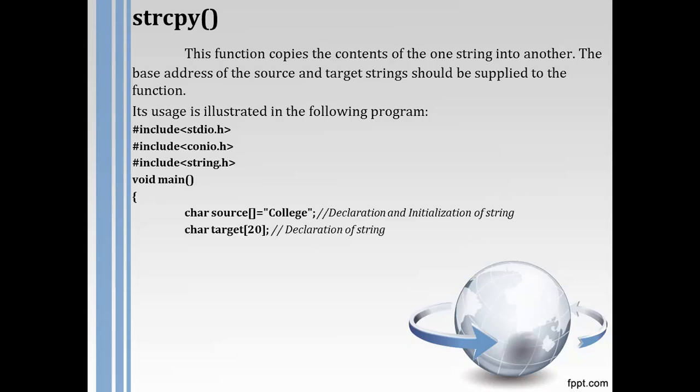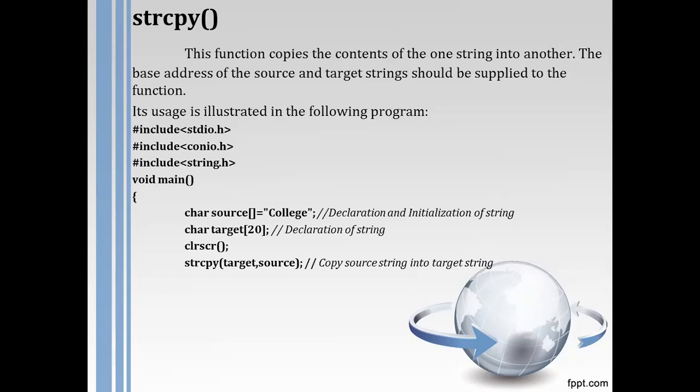And the second one, another character array having a maximum size of 20. We call it target. These are the names of the two string arrays. And now here I use the strcpy function, which means string copy. But how do I use it? In brackets I have written target comma source. The source has a string, but the target is only declared. The string copy function will copy the content of the source string into the target string.